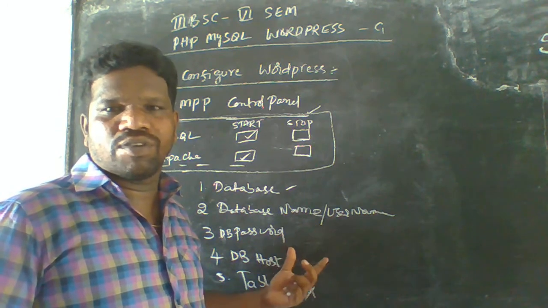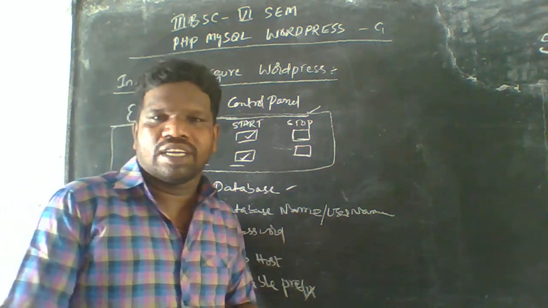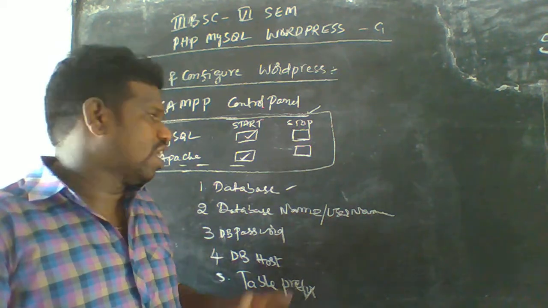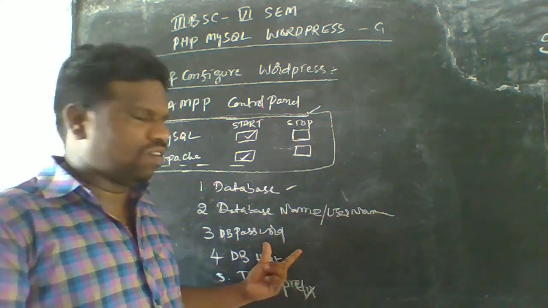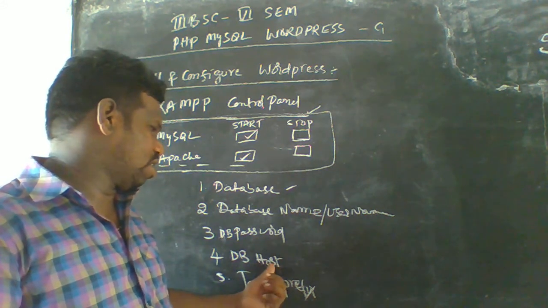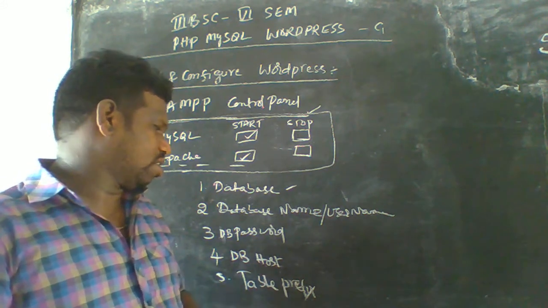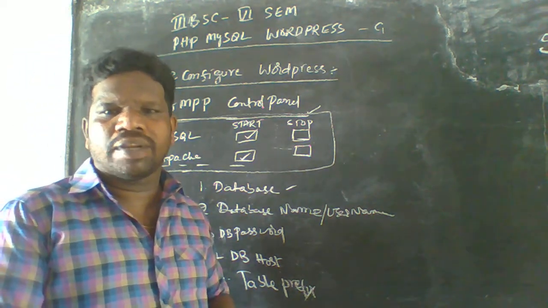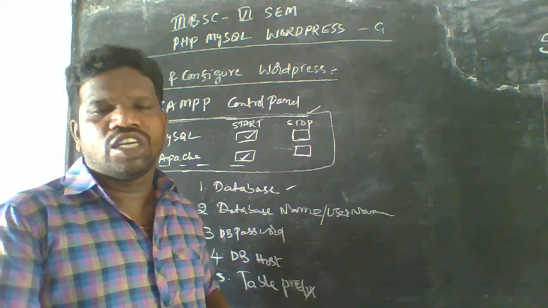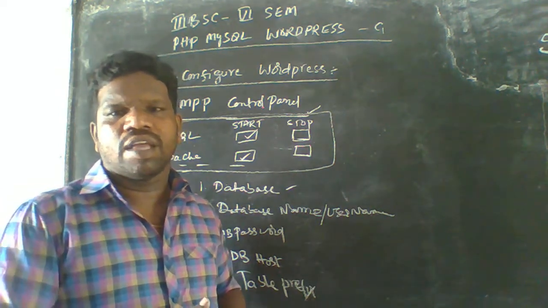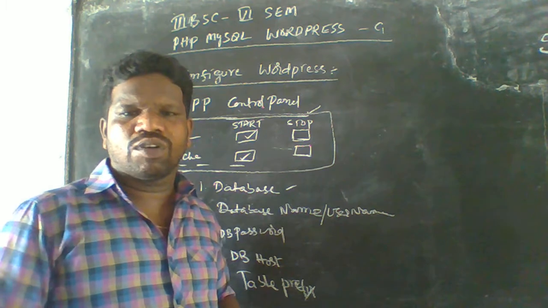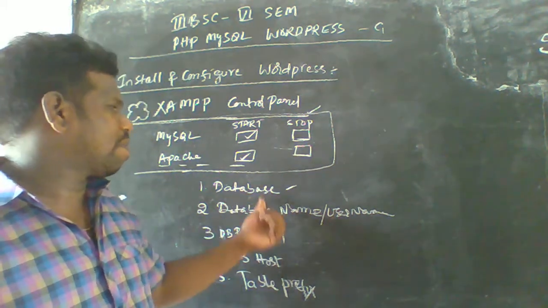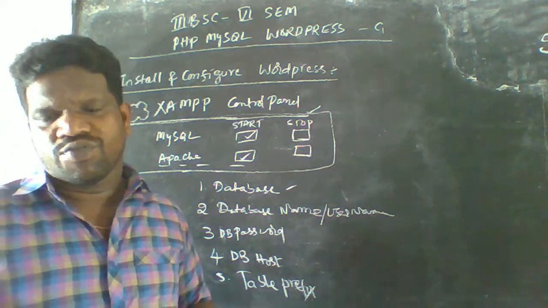So for that purpose we need to remember those names while you are entering the database name, the database username, the database password, the database host, and the database table prefix. If you don't remember the database names or passwords, you should not enter into that particular organization. So that's why we have to remember those things. Okay, so there are five points available here.